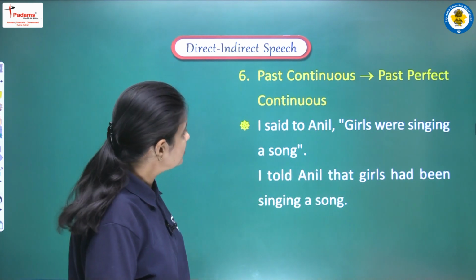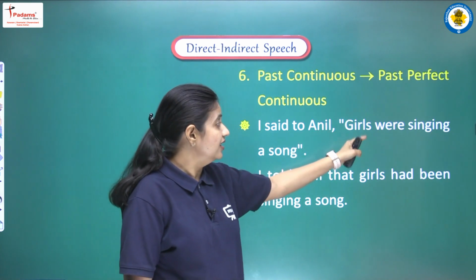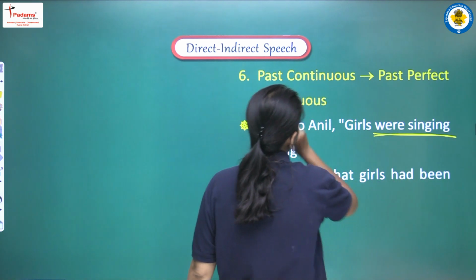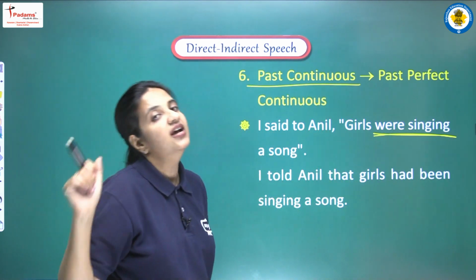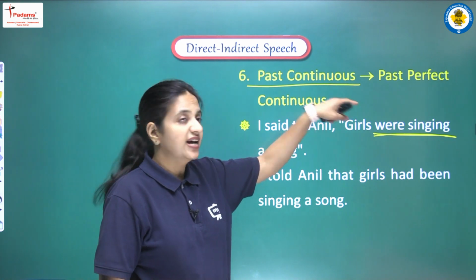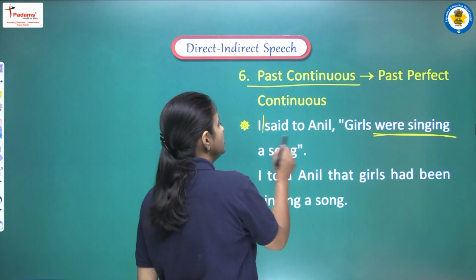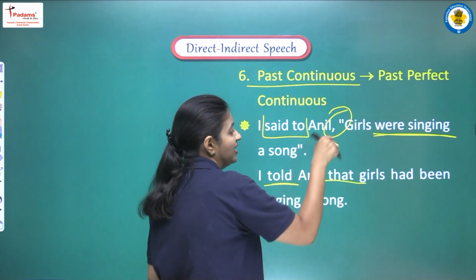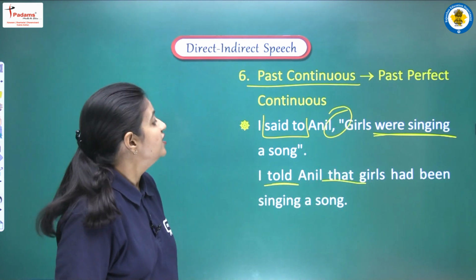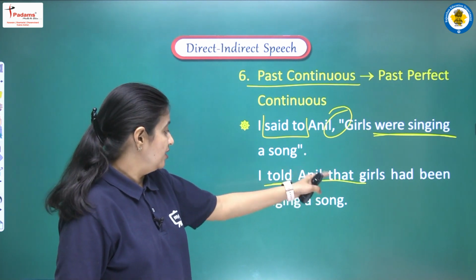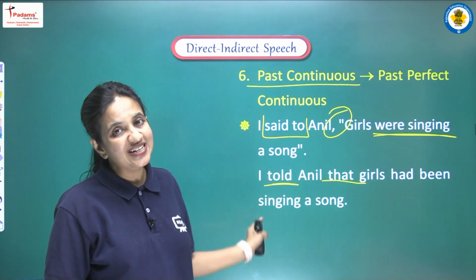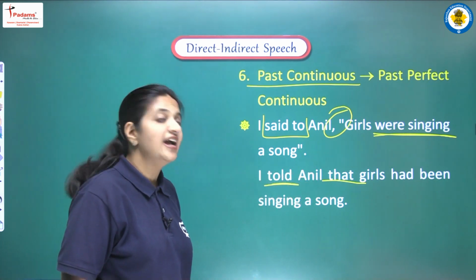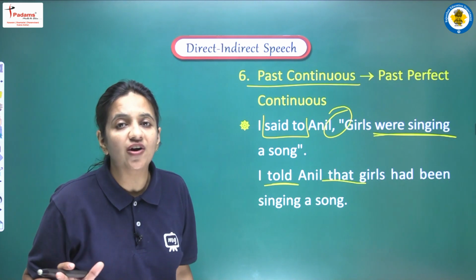So let's see the sentence. I said to Anil, girls were singing a song. So here we can see we are having "were singing", that means past continuous is given to us, and we have to convert it into past perfect continuous. First of all, said to will be converted into told. Connective will be that, and now let's do the changes in the tenses. So the sentence will be, girls had been singing a song. The complete sentence here will be, I told Anil that girls had been singing a song.